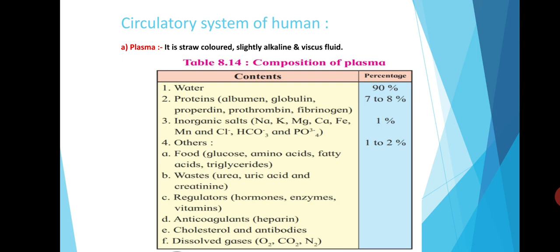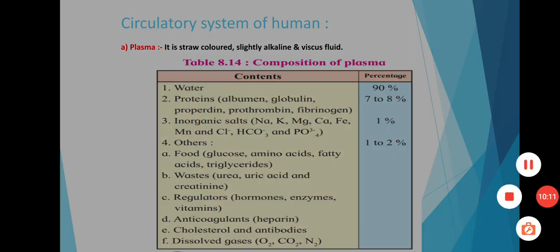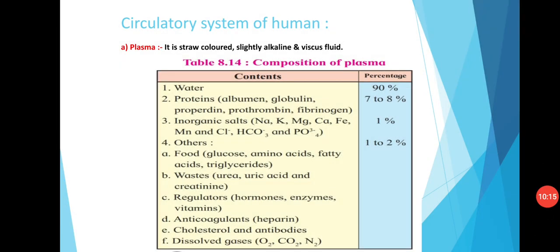These regulatory substances are mainly hormones, enzymes and vitamins. Anticoagulants like heparin are also present in the plasma, cholesterol, antibodies, and dissolved gases like O2, CO2, and nitrogen. So these are the different components of plasma.